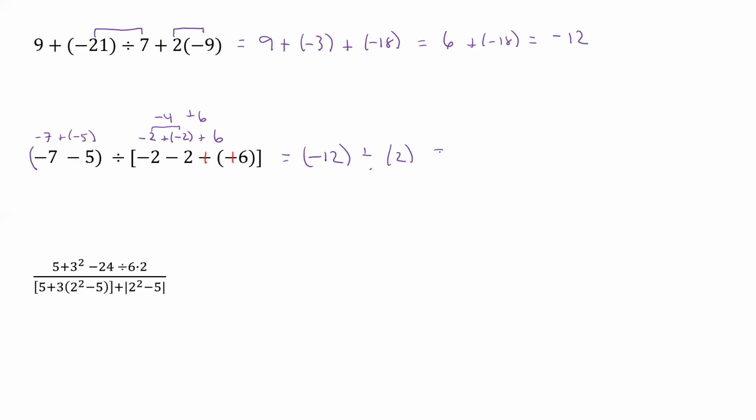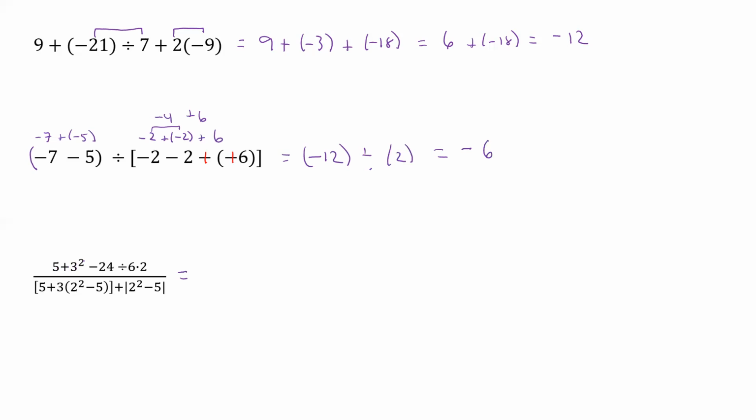Now we have our division. 12 divided by 2 is 6. And our sign is going to be negative. All right. What about the next one here? Well, the next one, we can do everything in the numerator and work it out, work everything in the denominator, and then at the end we can do our division. So let's kind of do that as we go.